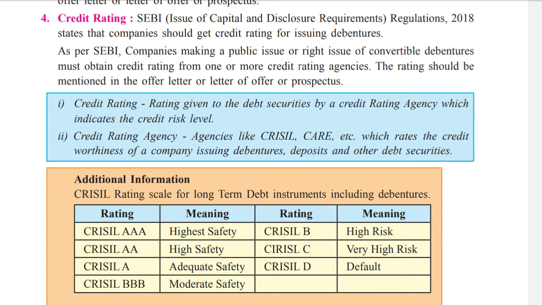Now, for example, if anybody of you is using credit cards, or anyone from your house is taking a loan or using a credit card, you must be getting credit points, isn't it? So what does that say? That you are appropriate in repaying credit, and you get the ratings as per your regular payments of the credit card. So this can be compared to the same thing in debentures.